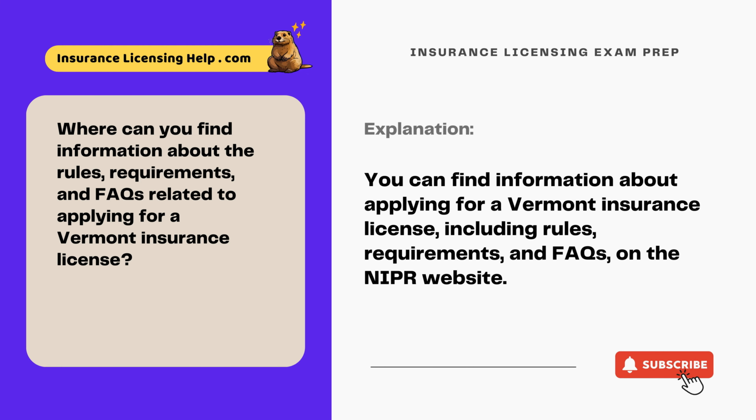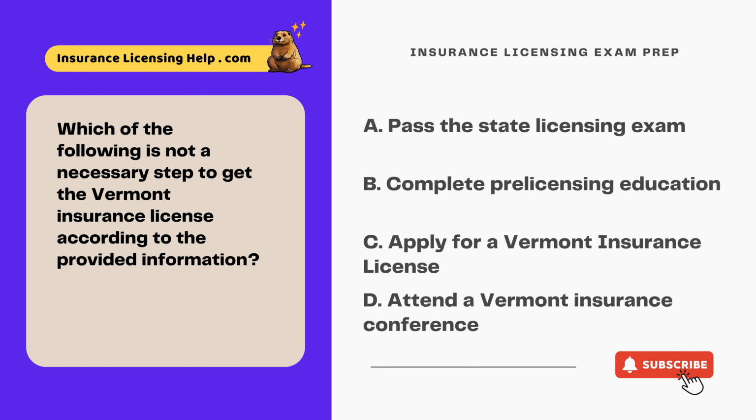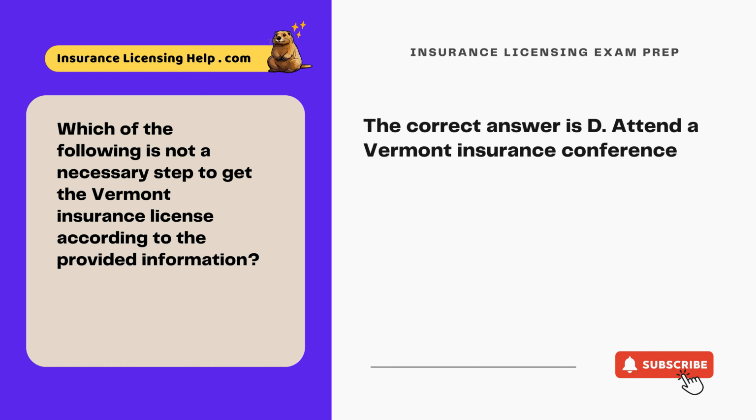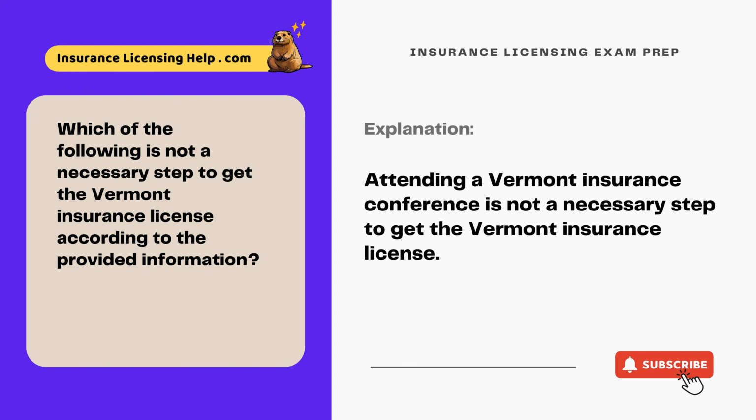Which of the following is not a necessary step to get the Vermont insurance license according to the provided information? A. Pass the state licensing exam. B. Complete pre-licensing education. C. Apply for a Vermont insurance license. D. Attend a Vermont insurance conference. The correct answer is D. Attend a Vermont insurance conference. Attending a Vermont insurance conference is not a necessary step to get the Vermont insurance license.